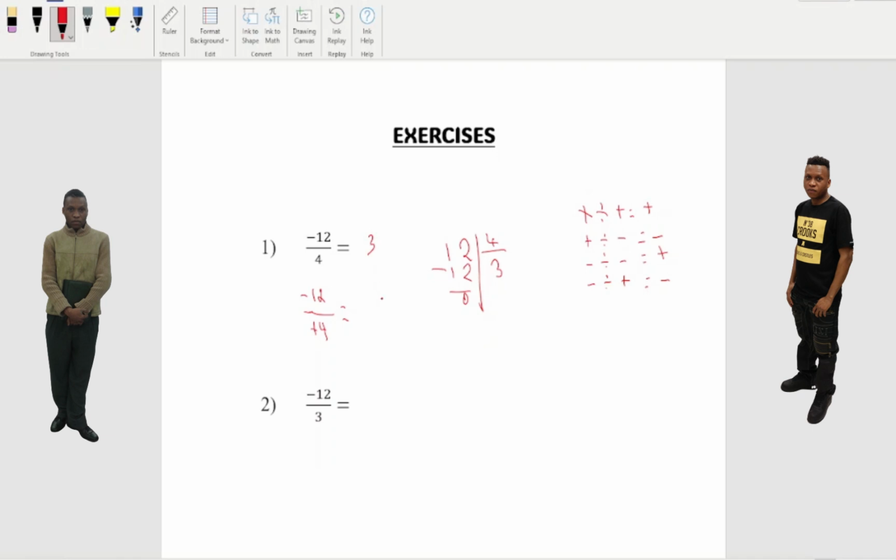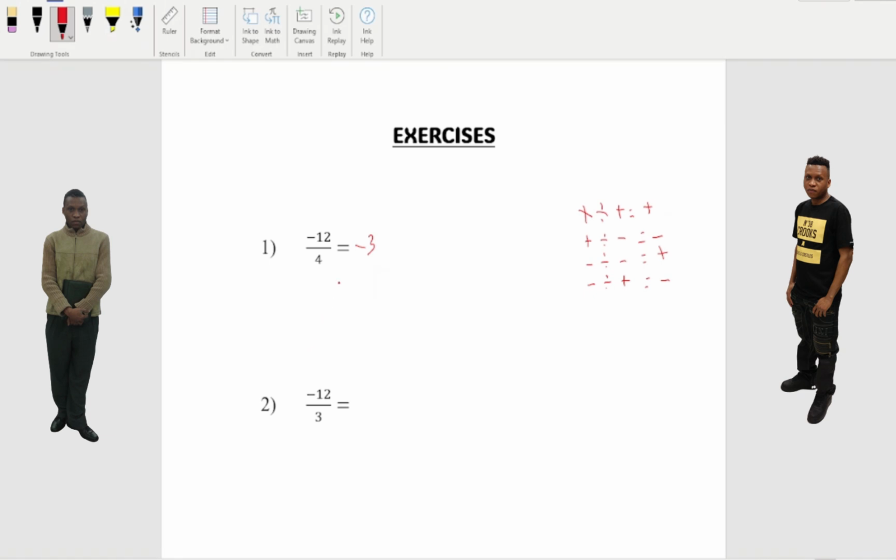Okay. Now we have positive and negative. This one is negative. It's right here. This one is positive right here. So negative divided by positive is gonna give us what? Negative. So equal negative 3. That's the answer. Okay. We're gonna do the next one. So we're gonna do this one.